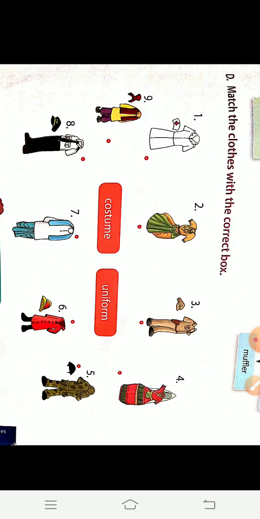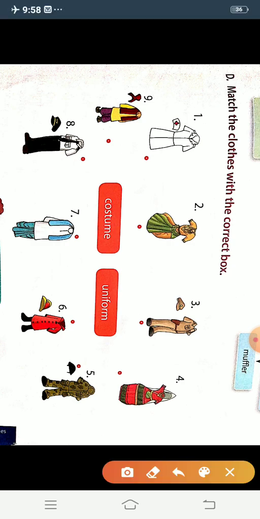So here what we have to do is match the clothes with the correct box. See the two boxes here. First is costume, second is uniform. So here number one, see what is this dress? This is the dress of a nurse, and is the nurse wearing a costume or uniform? Uniform.